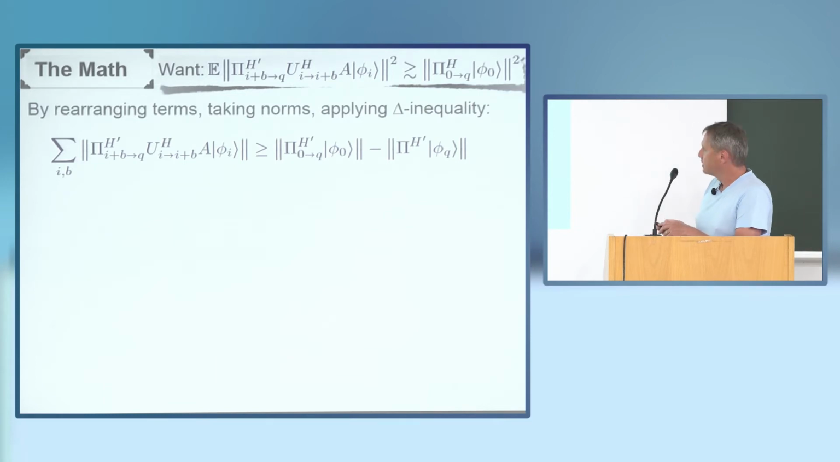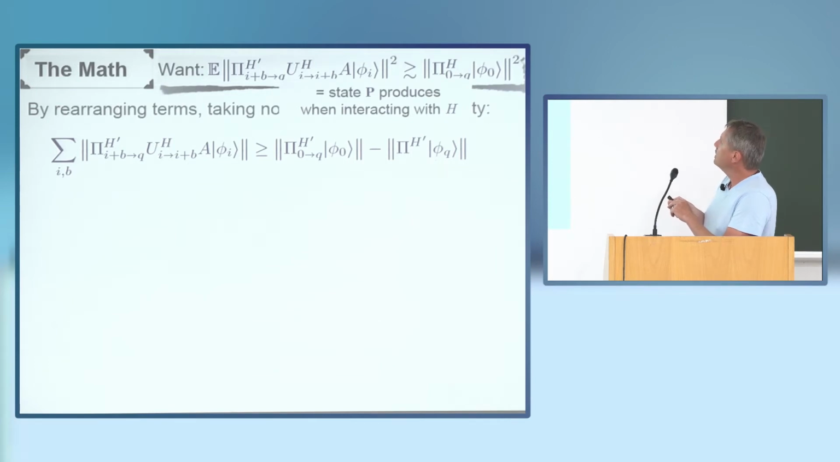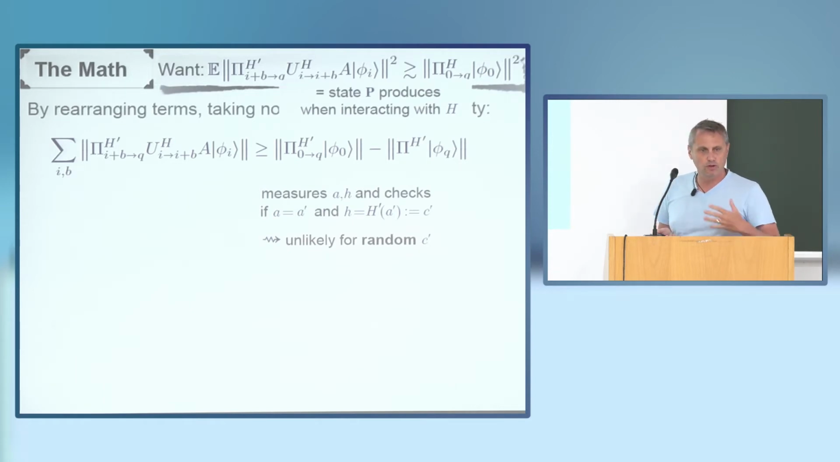Then I'm going to have a closer look at this term here. So phi q here is the state produced by P when interacting with the original oracle H. But then the pi H prime here performs a measurement on this state to obtain A and H, and then it checks whether A is what I want it to be and whether H is what it's supposed to be, namely the hash of A prime. But now the hash with respect to the reprogrammed oracle, which assigns a random value to that point. So the probability of this check working out is small, is negligible, which means that the norm of this vector is small, so I can ignore it.